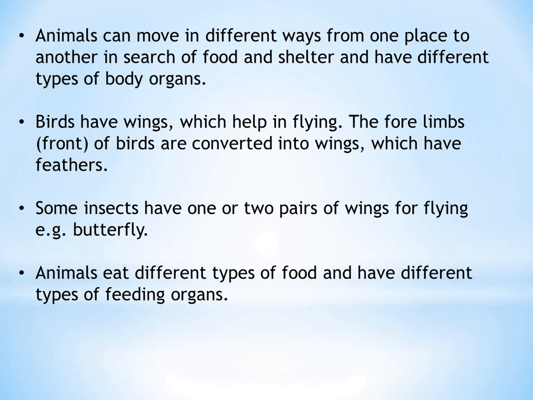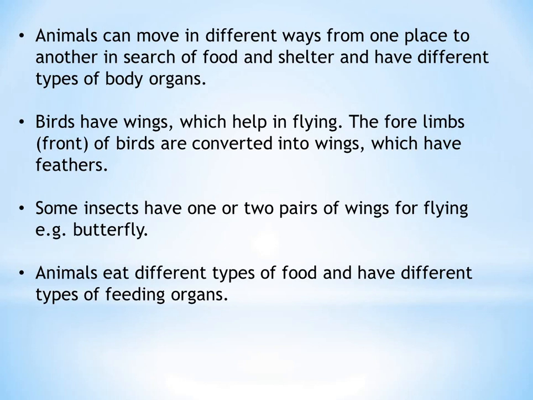Some insects also have one or two pairs of wings for flying. Examples are butterfly, housefly, mosquito. These are called insects which have two pairs of wings only. So if I ask you which animals have two pairs of wings, you will give me these answers.